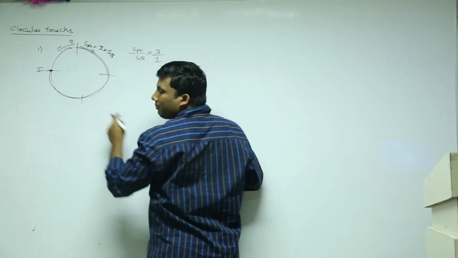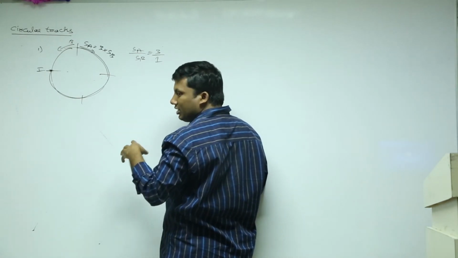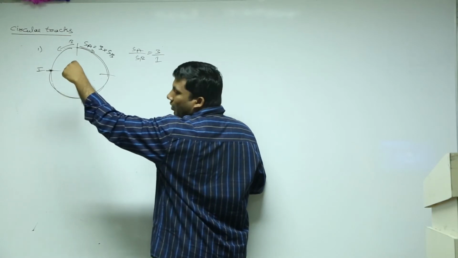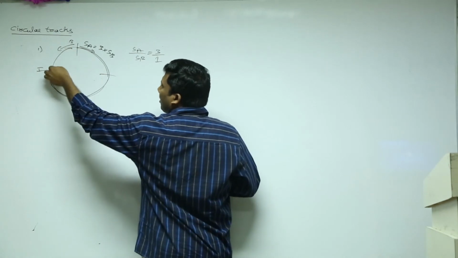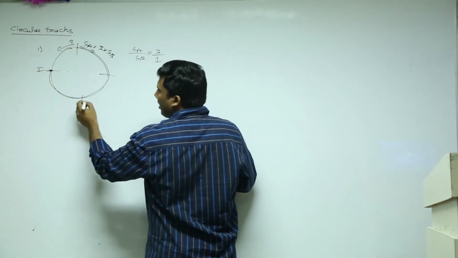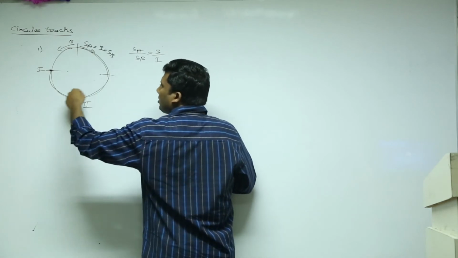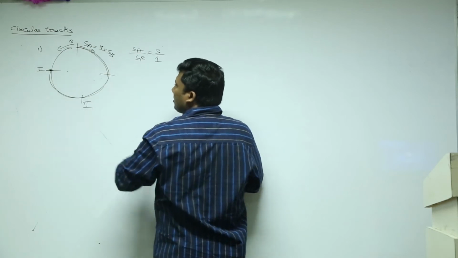This is the first meeting point. Then they reverse their direction, interchanging their speeds. A covers 3, now A will cover 1. B covers 1, then B will cover 3. This is the second meeting point. Next, A covers 3, then A covers 1, now A covers 3. This is the third meeting.